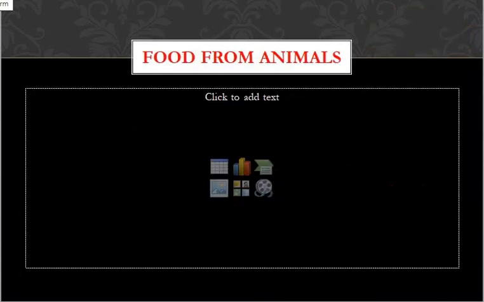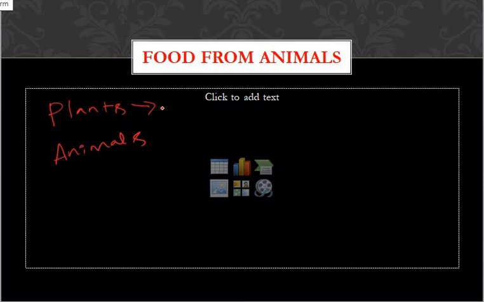Next slide, the food from animals. What is that? Food from animals. See, till now we have discussed one source of food. What is that source? We have discussed about plants, right? Plants are one source of food. Then what else? Animals are also called a source of food. Till now we discussed about the plants.